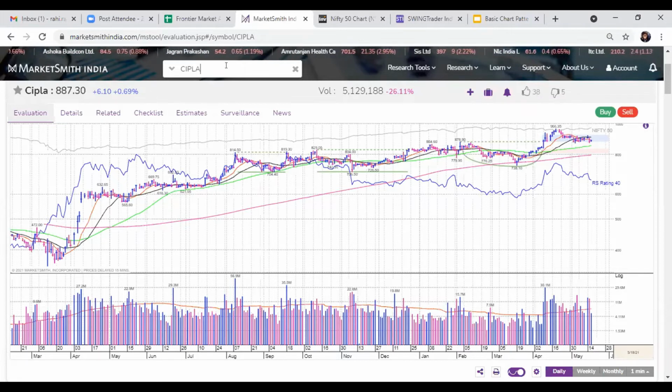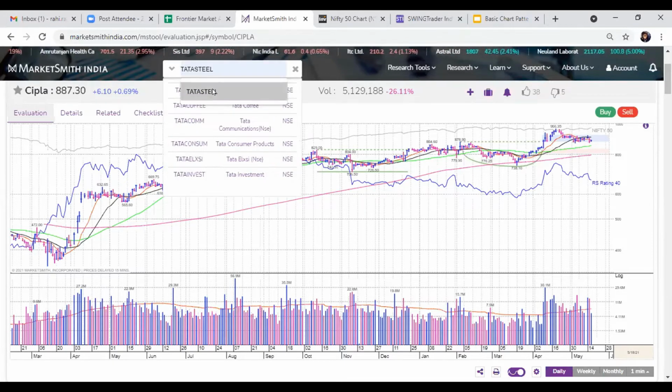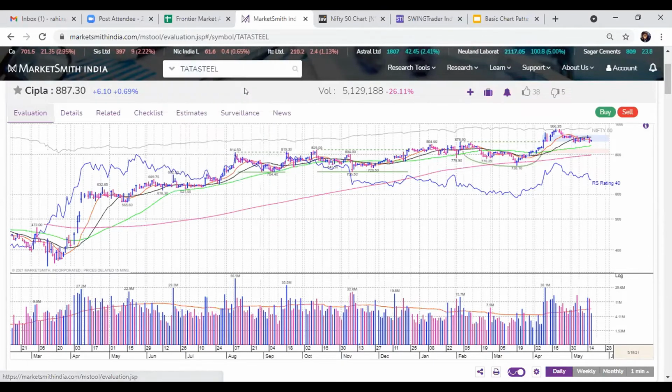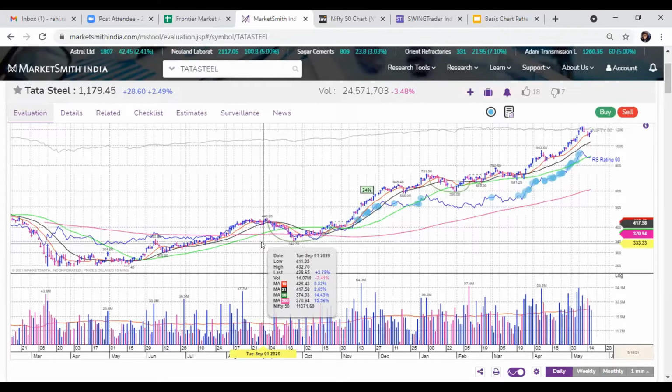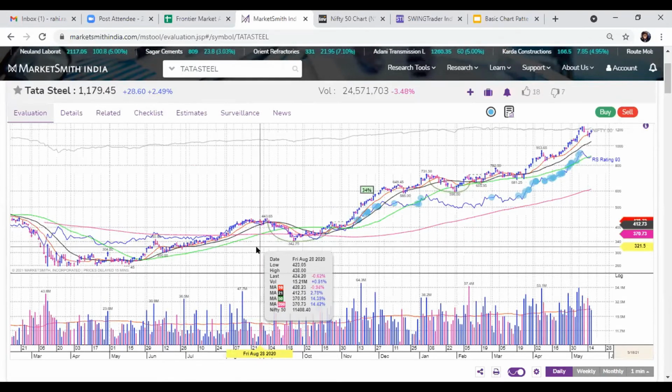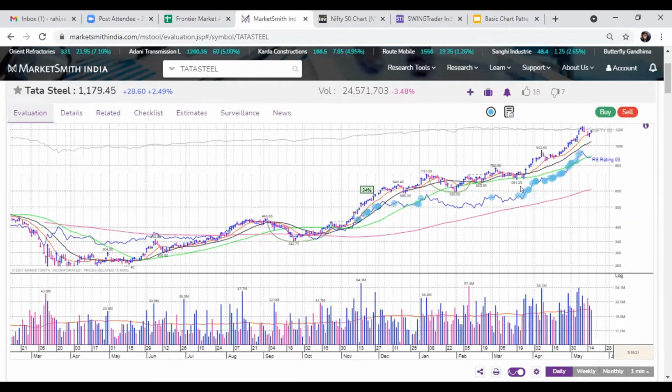Randomly, we can take any stock. Like I'm taking Tata Steel. If you see Tata Steel, on this particular date, 28 August 2020, we have seen the golden crossover in Tata Steel, and then we have seen a massive rally till here.